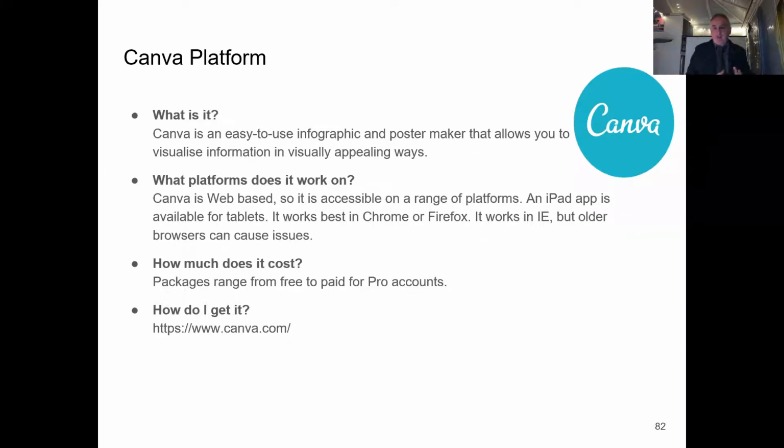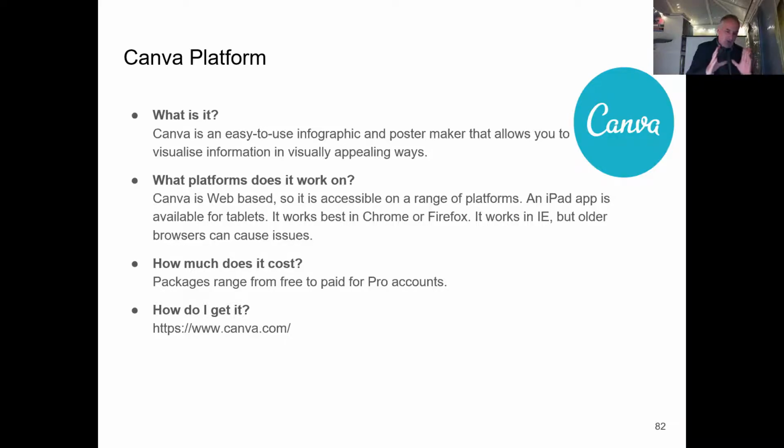Canva is a great tool. I do suggest you go and look at it. You can get it for free. You are limited in what you can do with a free account, but there's quite a lot that you can do with a free account. There are pro accounts which are not excessive. I think we're talking probably around $150 or more for the year, but it's a great tool for creating any kind of visuals that are already set.